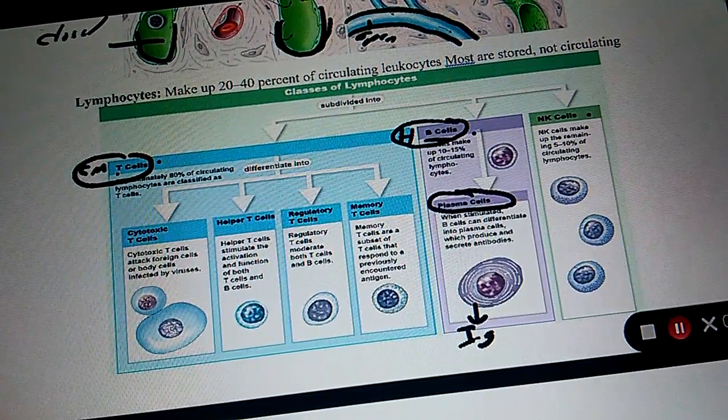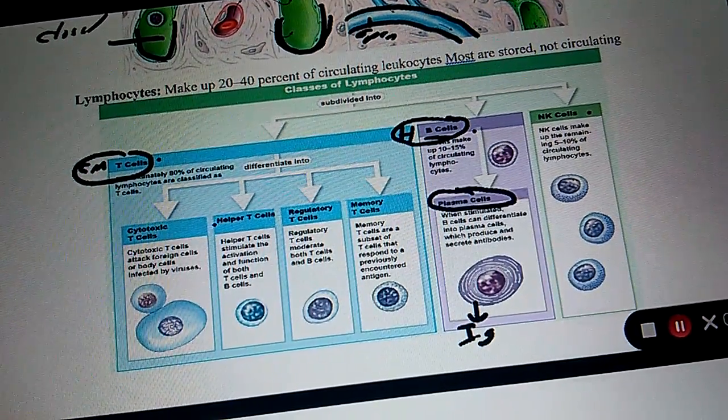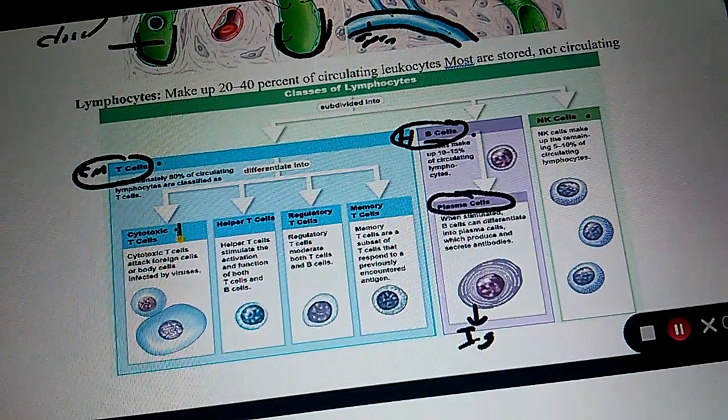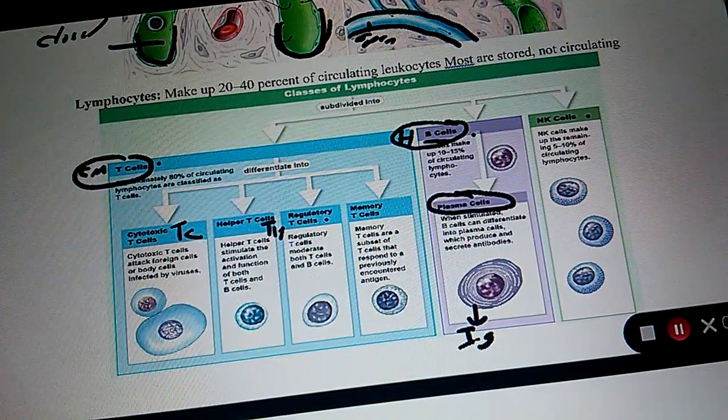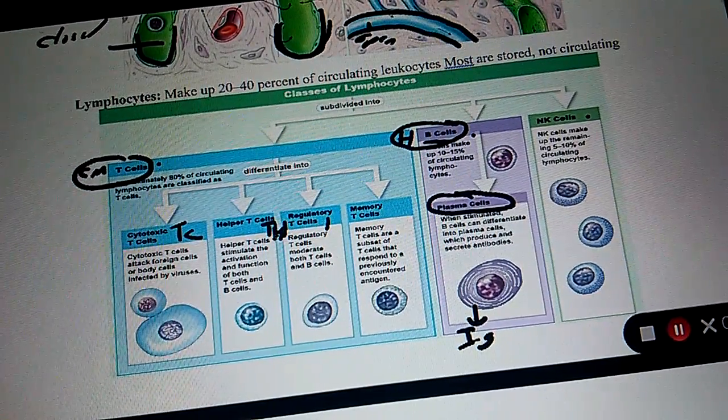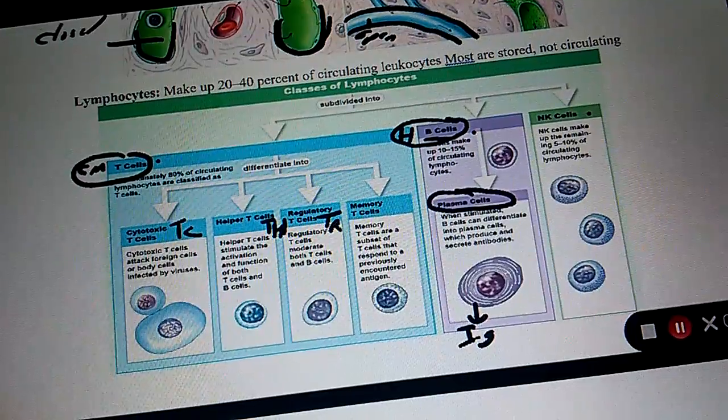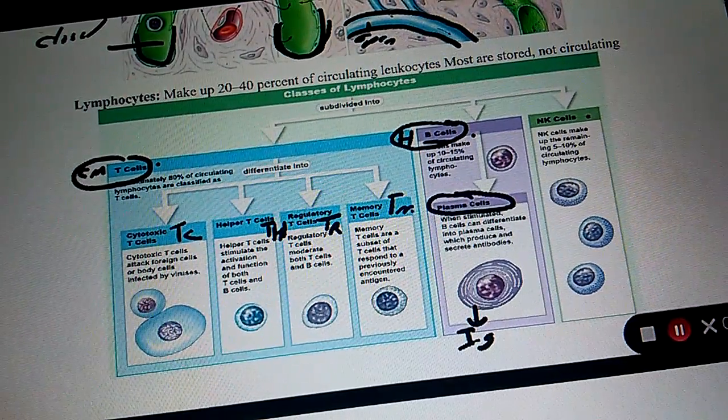Now, cell mediated is what, T cells or B cells? T cells. We have 4 different types of T cells. We have cytotoxic T cells, we have T helper cells, T regulatory cells, which is TR, and then we have TM, which is T memory cells.